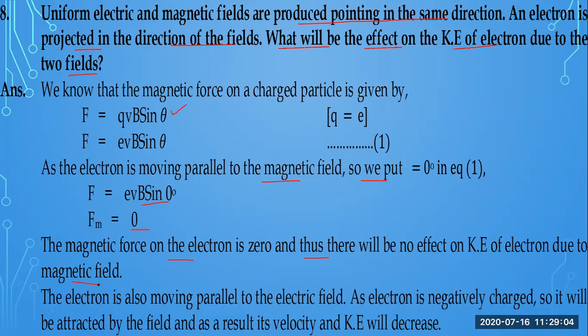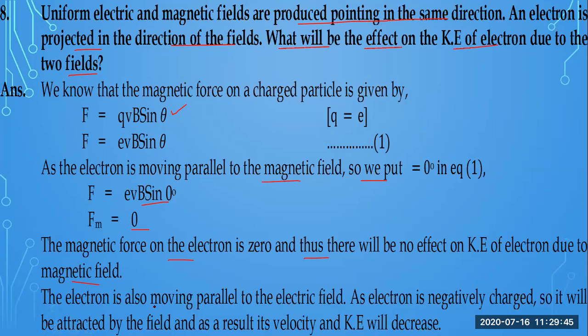So basically we have to see what the value of the angle is between the velocity of the charge and the magnetic field. If the value of the angle is zero, moving in the same direction, or they are anti-parallel, then after putting the value and looking at the value of sine theta, we will decide the magnitude of the force. It will be zero in the case when the charge moves in the same direction as the magnetic field, that is, with the angle zero. So there will be no effect on the speed or the kinetic energy of the electron then.